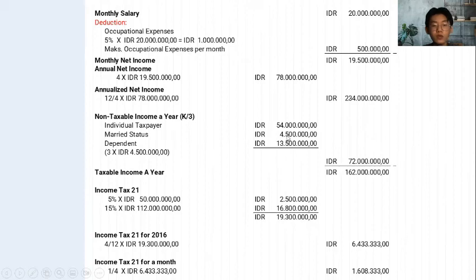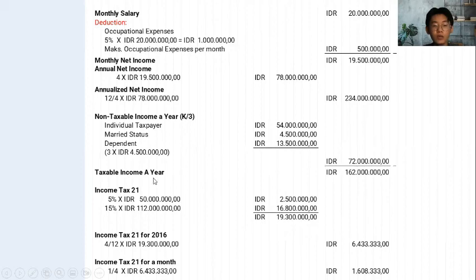Starting from individual taxpayer is 54 million, marriage status 4.5 million, dependents 3 multiplied by 4.5 is 13.5 million, and then we sum and get 72 million.